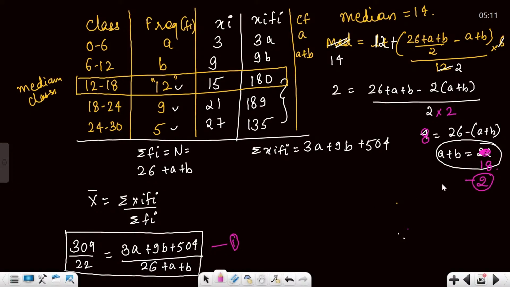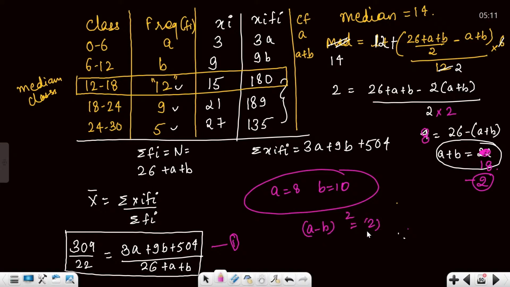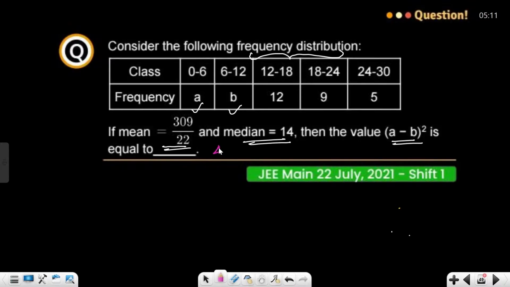I'm not going to do that. If you solve it, a will be 8, b is equal to 10, and a minus b whole square will give you 2 square. So 4 will be the correct answer. Let me just go back. The answer of this question is 4.